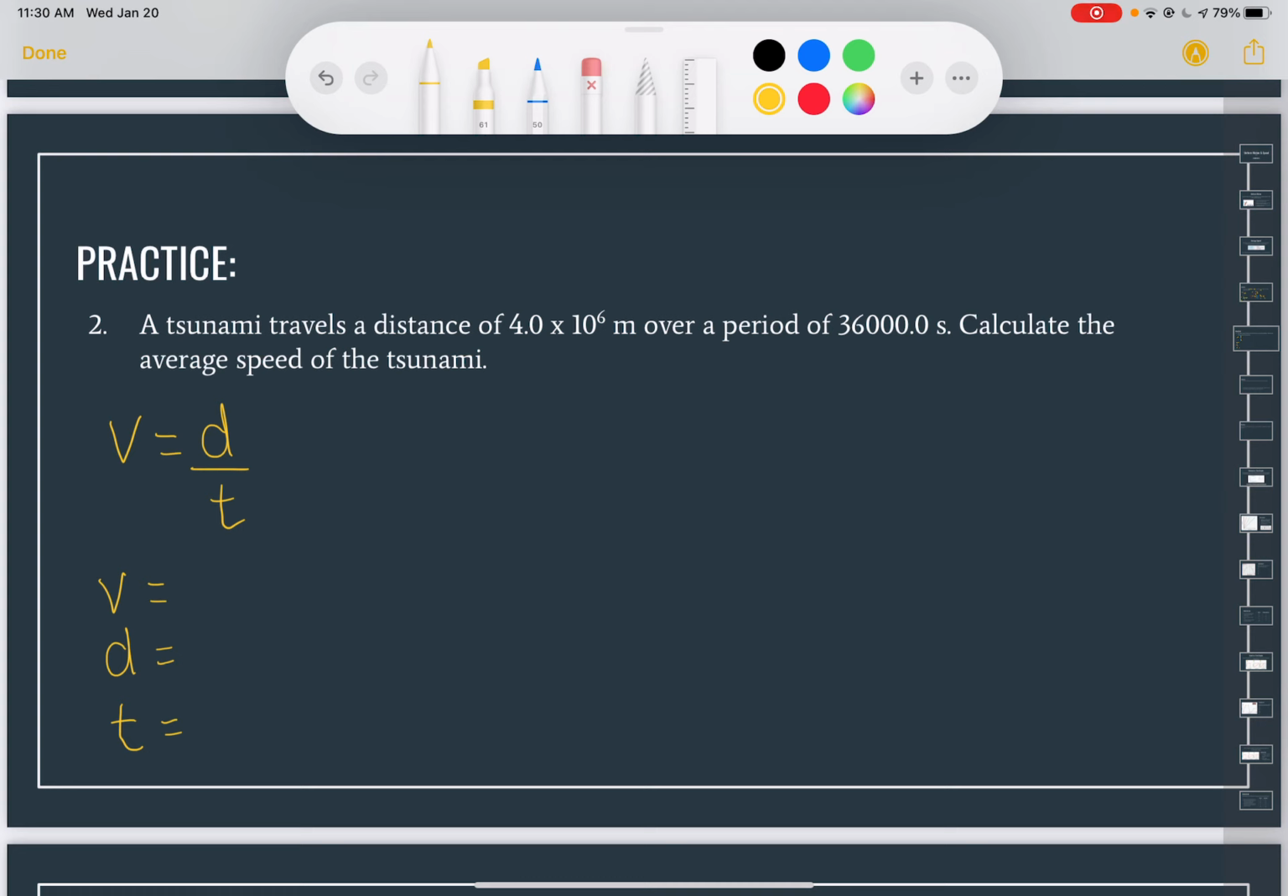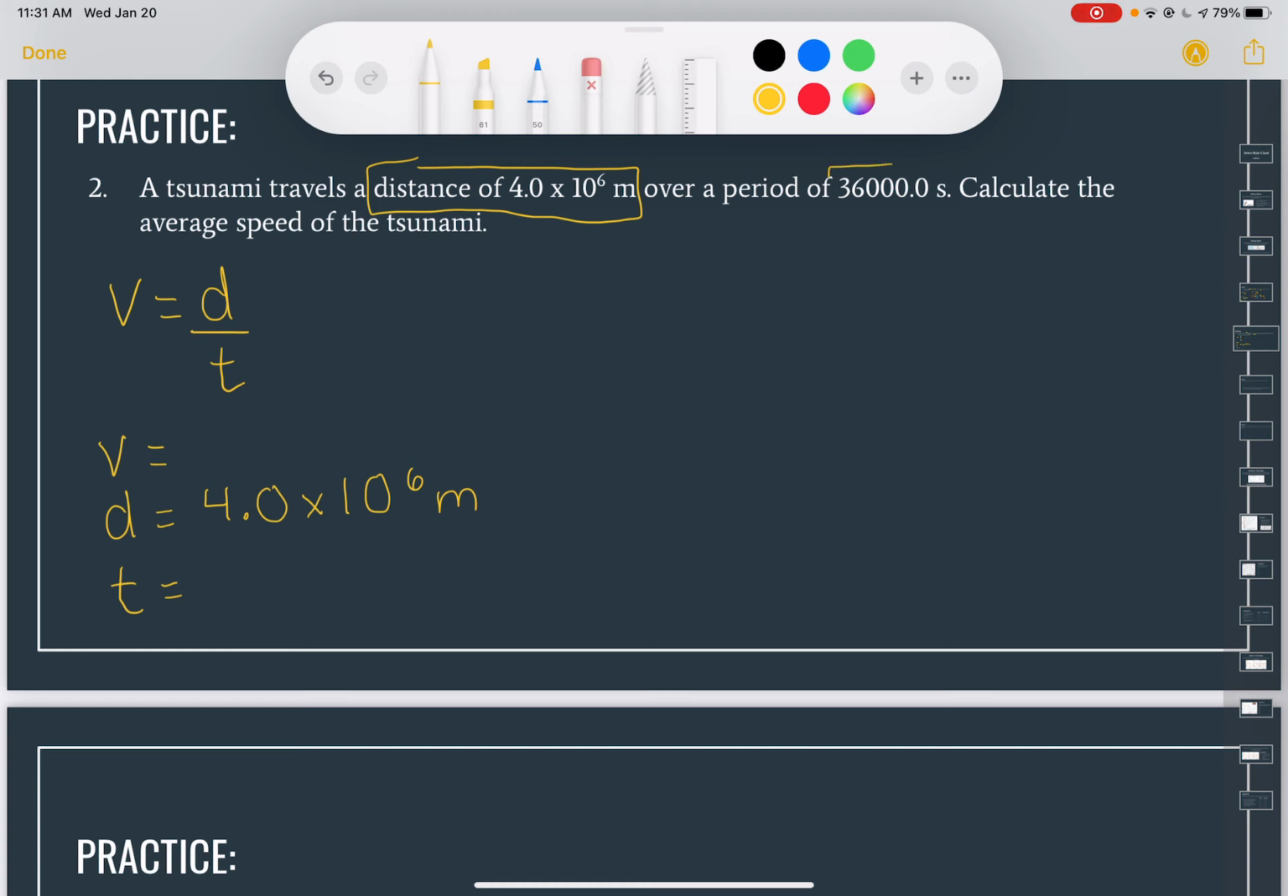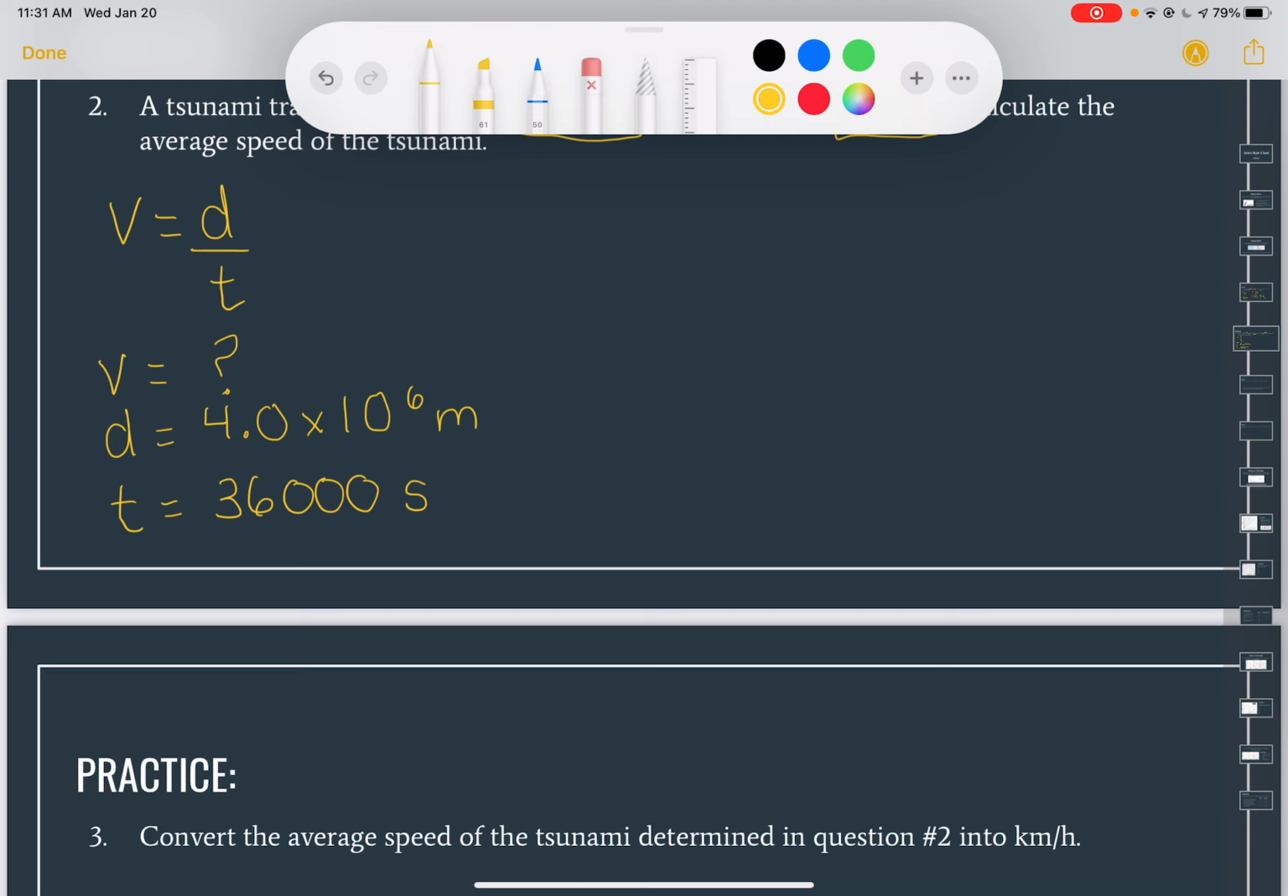So I'm going to write it into the distance. Over a period of this many seconds. What is that? 36,000 seconds. So that's, again, if you know, seconds is a part of time. So 36,000 seconds. Our velocity, we don't know.